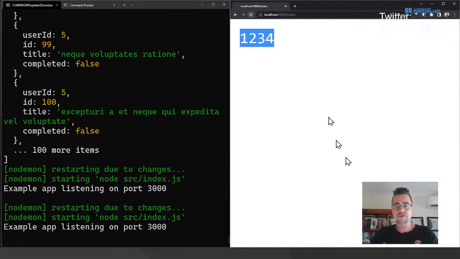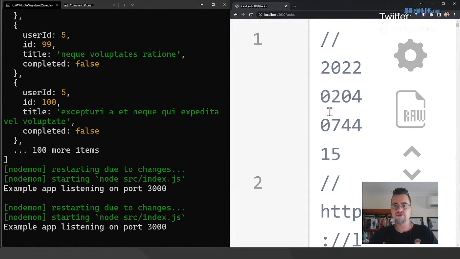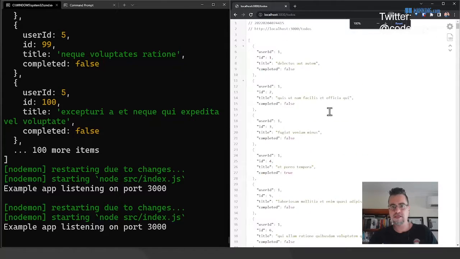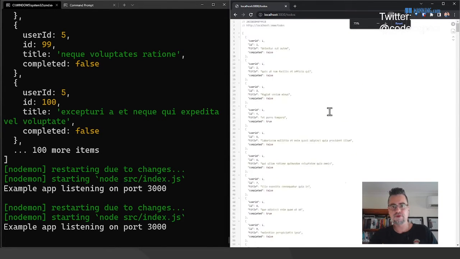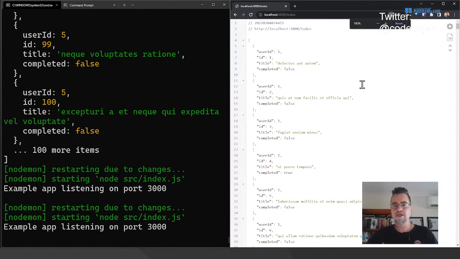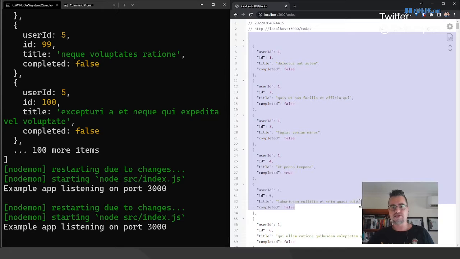Now, when I refresh this, you should see, too zoomed in, let's zoom out. But here you can see there's a massive list of to-dos being returned in JSON format. So you just have to pretend here that instead of this being in the browser, another microservice is making this request to get the list of to-dos from the to-do service, and it's getting back this list of data. Normally it wouldn't look this nice, but I've got a JSON plugin here that formats it really nicely in the browser.